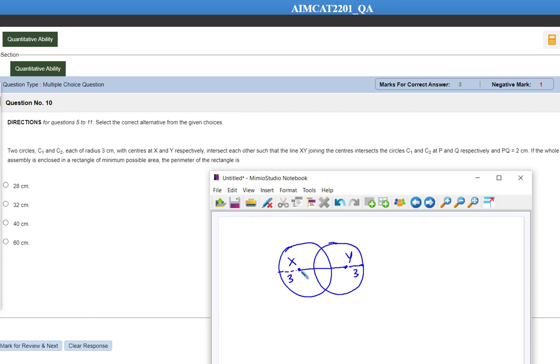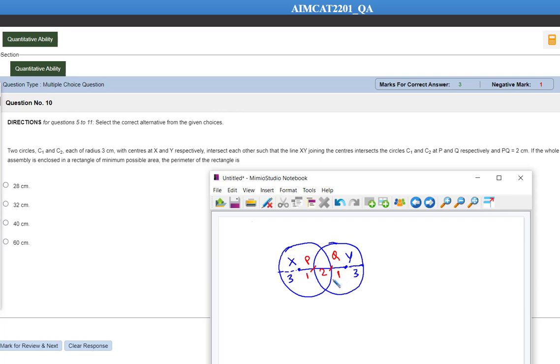Then PQ is equal to 2. What is PQ? C1 and C2 intersect at points P and Q. This point is P, this point is Q. Then PQ is equal to 2. The radius is 3, means this part is 1, so this part is also 1.